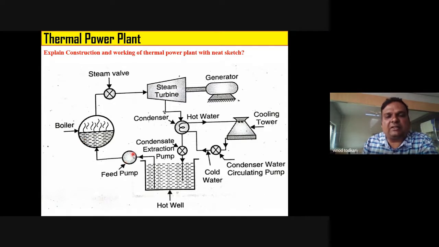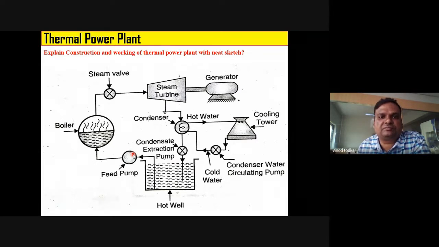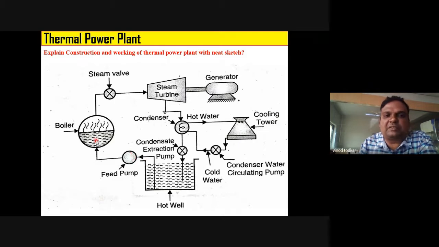What we do exactly? How we lift water? For lifting up the water, what we do? Which quantity do we increase? We increase the pressure. Right? In pump, we increase the pressure of the water. So from this feed pump, water is pumped from the hot well to the boiler. So function of this pump is to supply water from hot well to boiler. To pump the water means to increase the pressure intensity of the water.